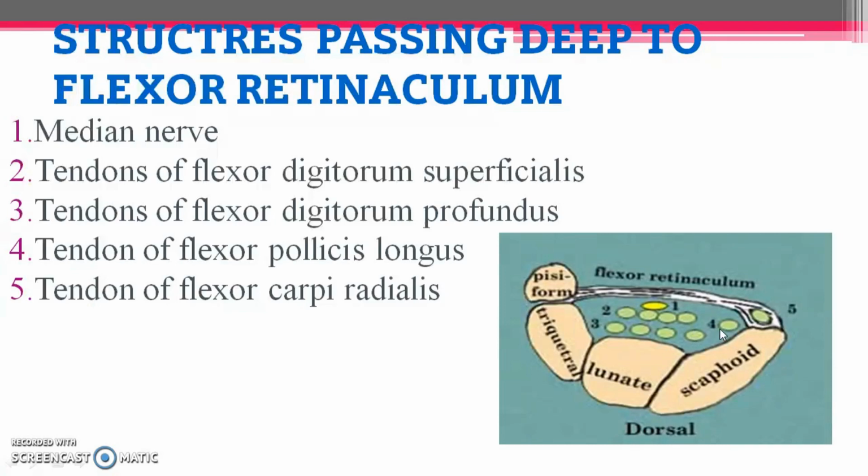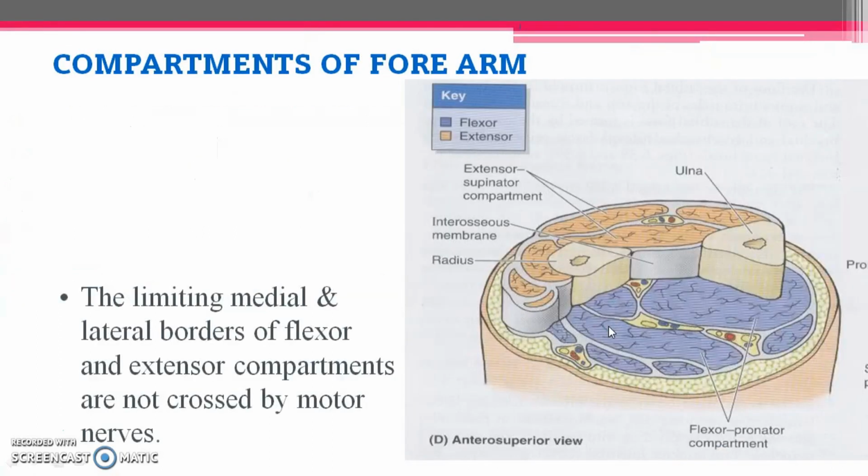And then we have another tendon, which is present laterally, which we will call the tendon of flexor pollicis longus, and one more tendon that is present is flexor carpi radialis. So these are the important structures which are going to pass deep to the flexor retinaculum, that is, in the carpal tunnel.